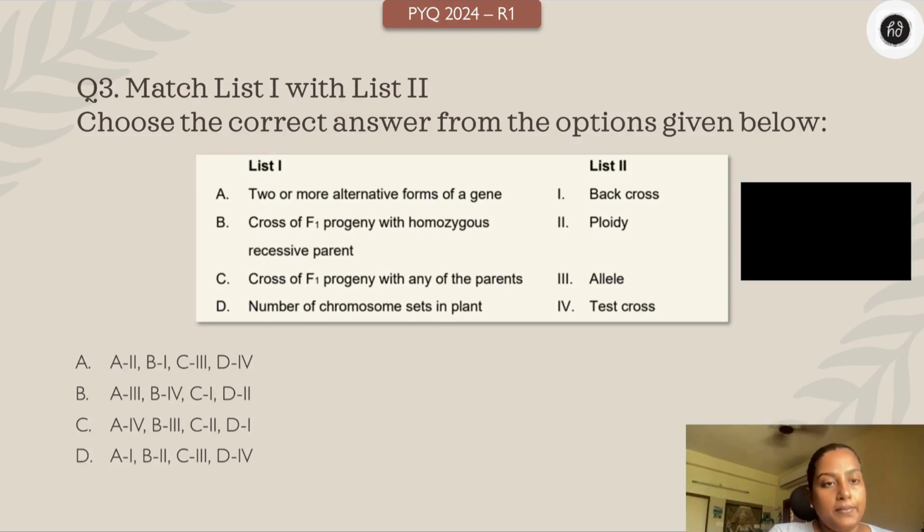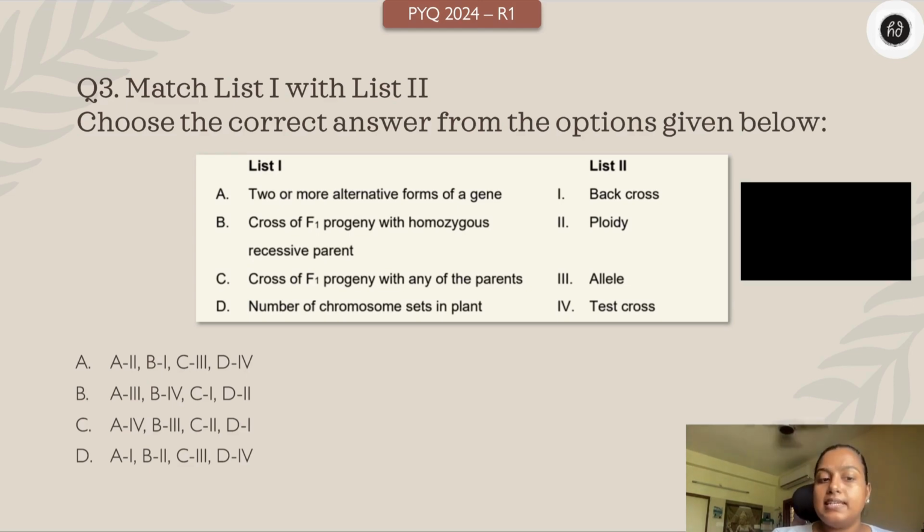Moving on to question 3. Match list 1 with list 2. Choose the correct answer from the options given below. List 1: A. 2 or more alternative forms of gene. B. cross of F1 with homozygous recessive parent. C. cross of F1 progeny with any of the parents. D. number of chromosome sets in plant. List 2: back cross, ploidy, allele and test cross.